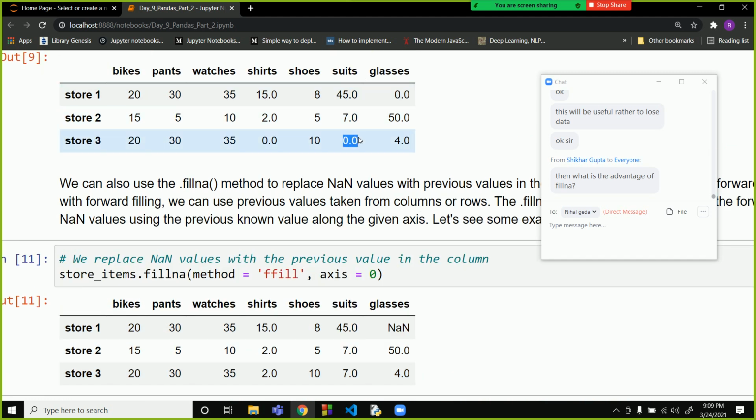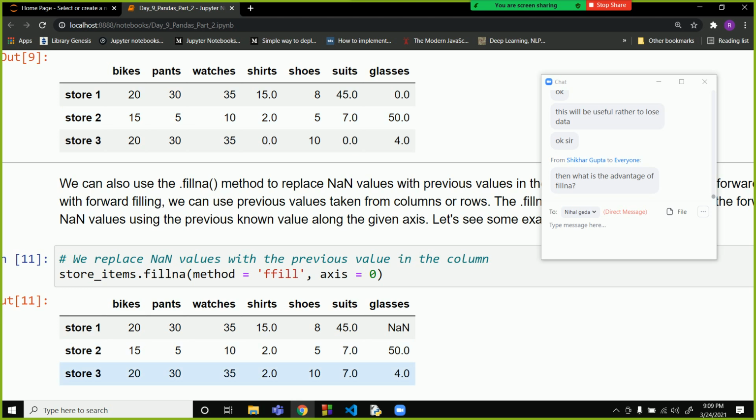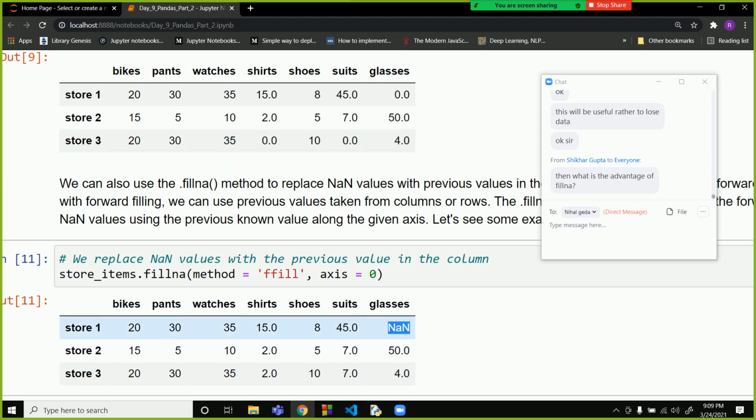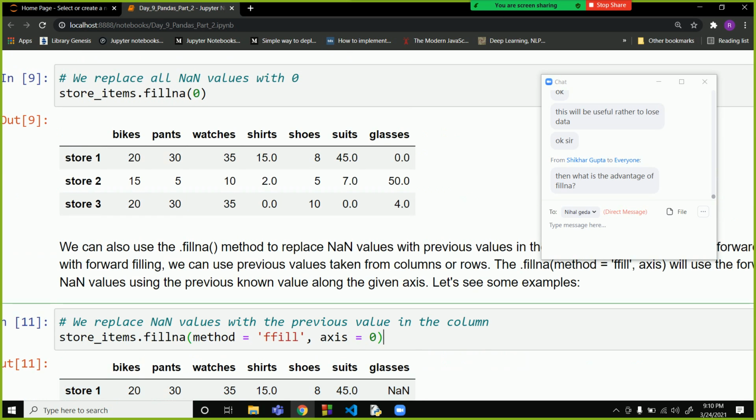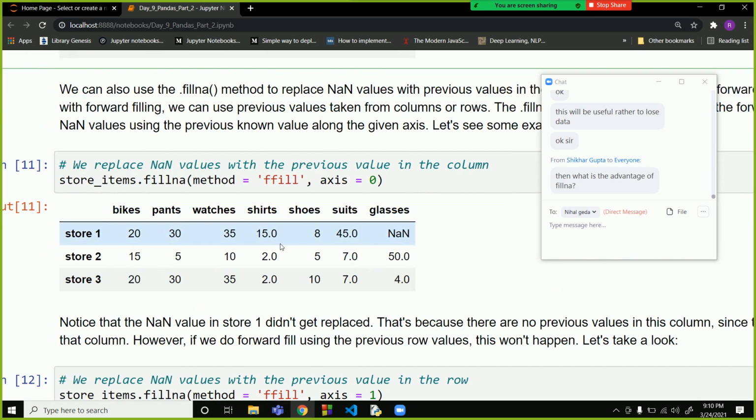This nan value is replaced with 7 because the last known value was 7. Over here, since it was the first value, it is returned as nan because fillna does not find any value present before it. This is somewhat better than filling 0 because at least we are getting some kind of useful information, like 2 over here or 7 over here.